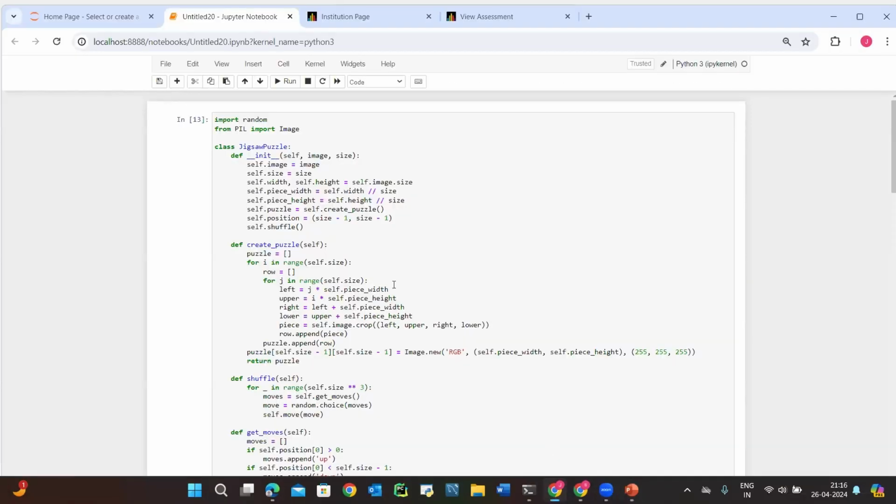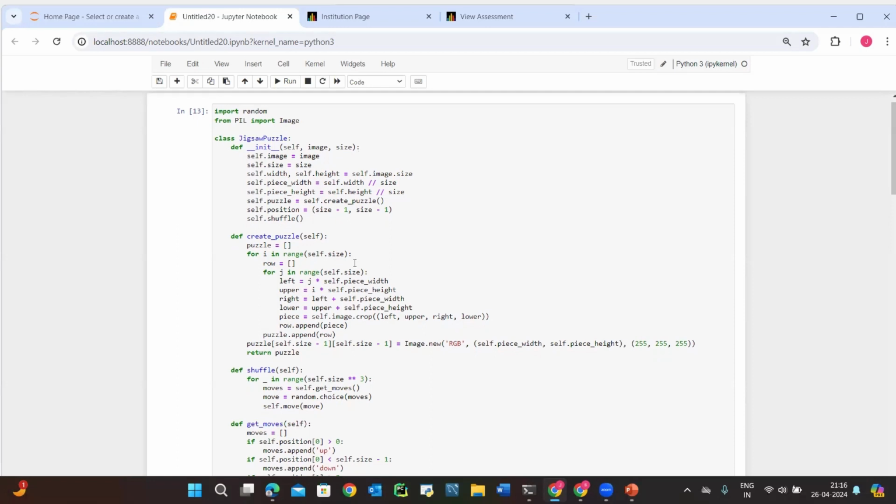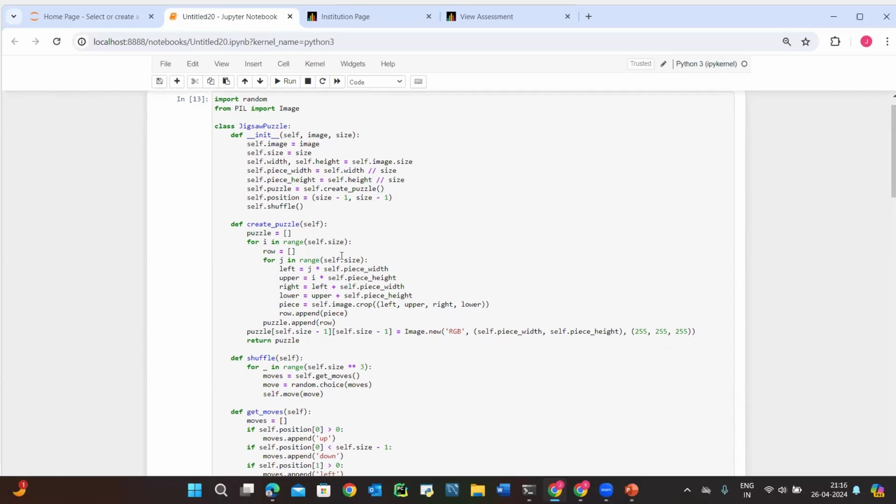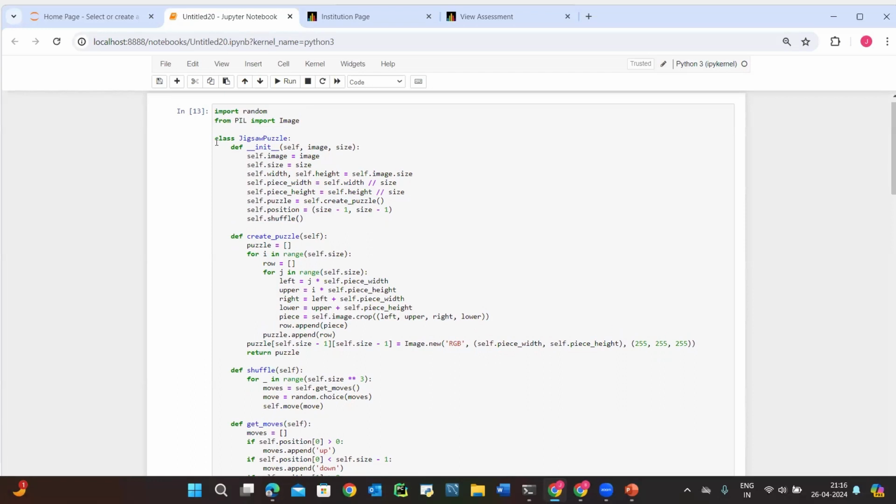We have divided the code into two classes and one main. One of the classes here is the JigsawPuzzle class. You can see we have class JigsawPuzzle here, and we also have different kinds of attributes and methods.